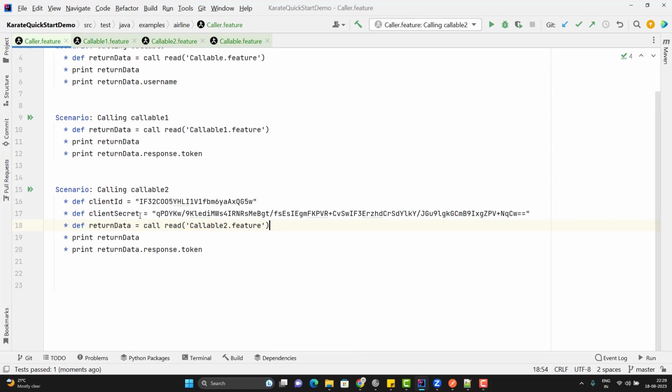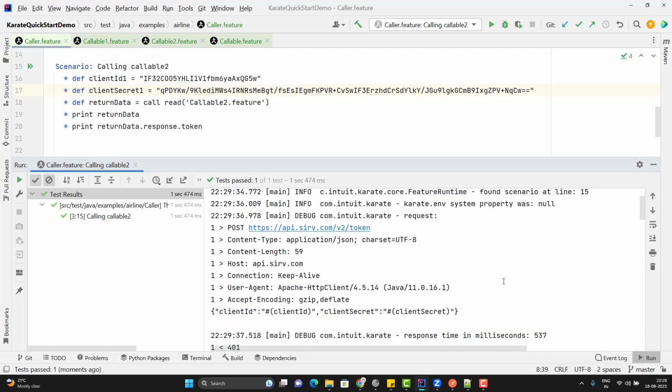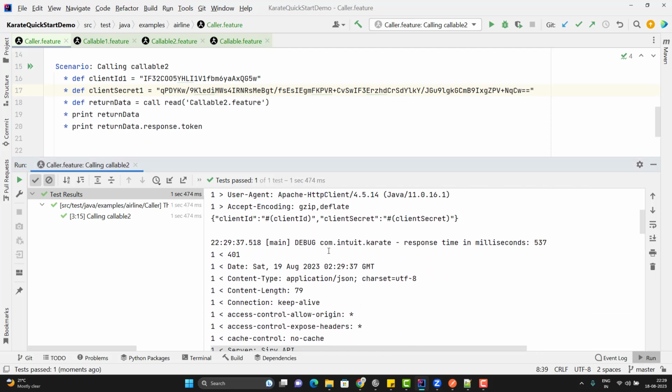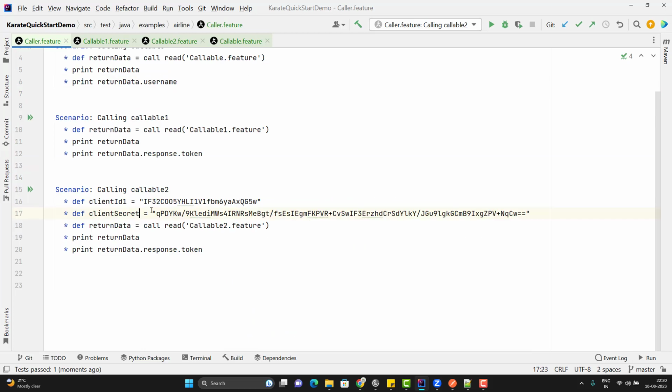What will happen if I change the name like client ID 1 and client secret 1? Let me run the scenario. If you see the output this time, you can see here it is not replacing client ID and client secret because it is not able to find the variable with the name client ID and client secret. So I will simply revert to client ID and client secret, and in the next scenario I will show you how to pass the data to feature files.